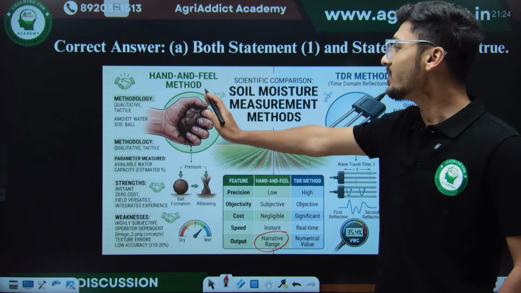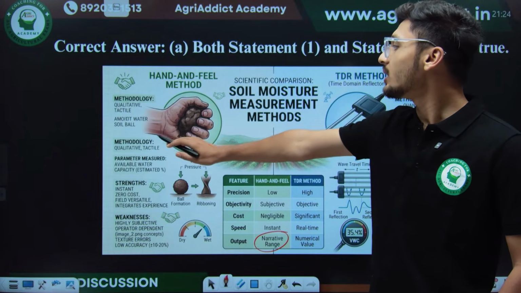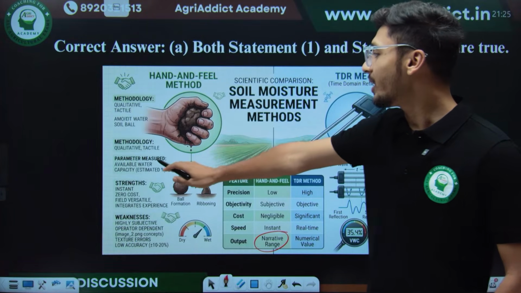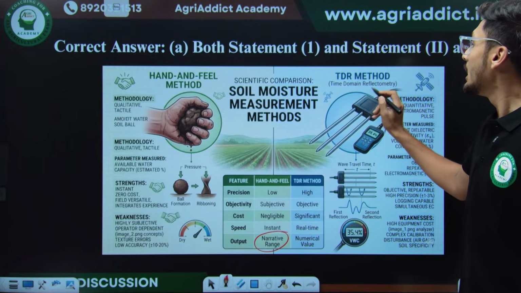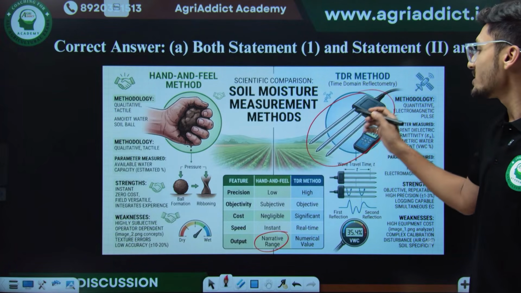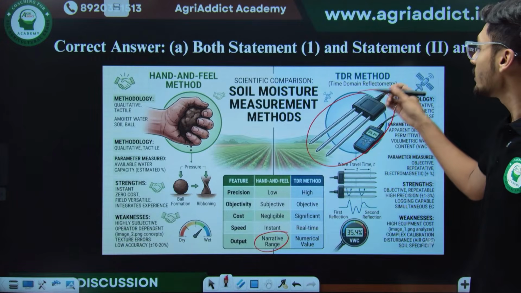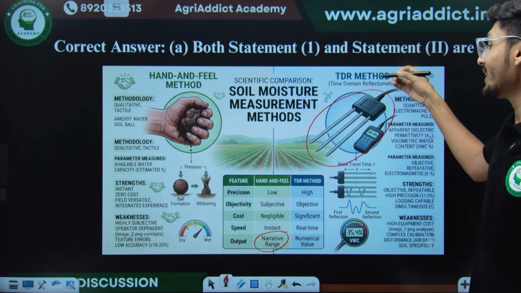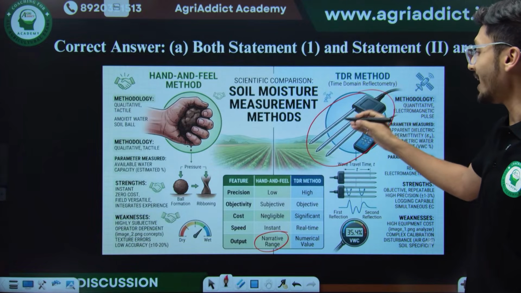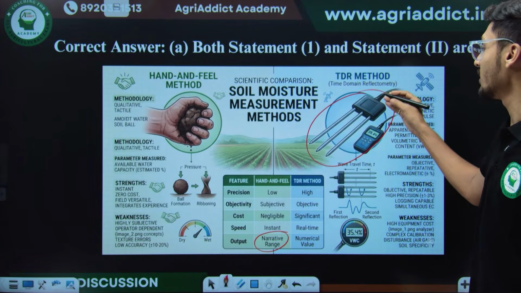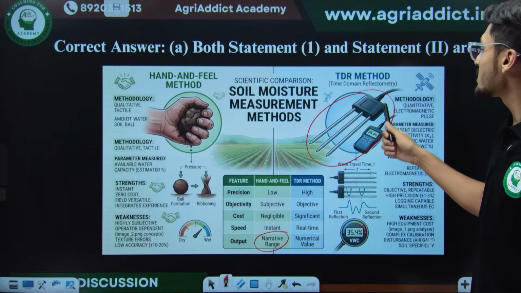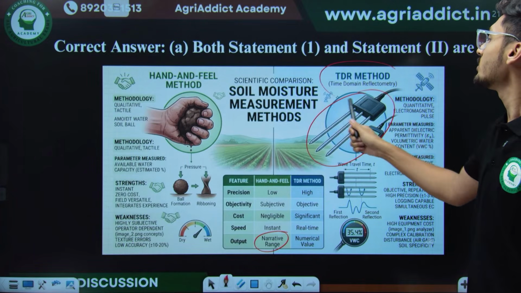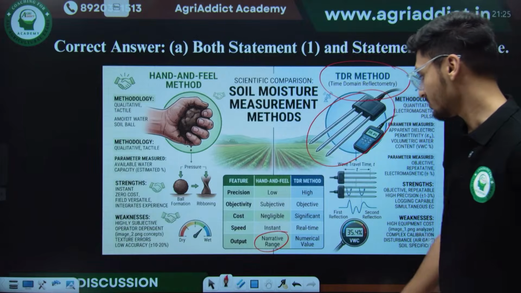So the hand and feel method is qualitative and tactile, and the parameter used is available water capacity. And the TDR method is quantitative, using electromagnetic pulses. What happens is that probes are inserted into the soil sample, electromagnetic radiations are passed through them, and the time taken by the waves to come back is then converted into systematic moisture ranges. So this is the most precise method for determination of soil moisture.